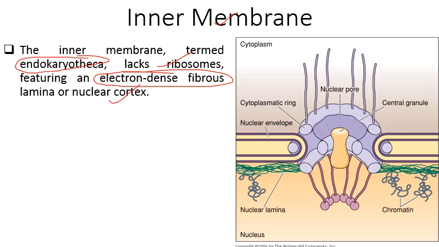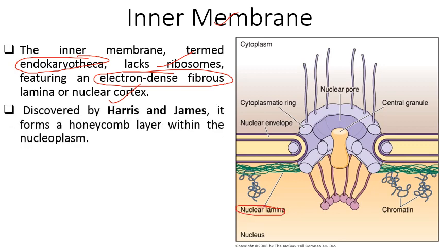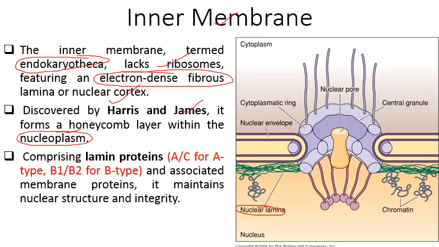The fibrous structure present along with it is called nuclear lamina. This was discovered by Harris and James, and it forms a honeycomb layer within the nucleoplasm. It is comprised of special proteins called lamin proteins. There are two types of lamin proteins, A and B. The A lamins are made up of A and C, while the B type of lamin protein is made up of B1 and B2